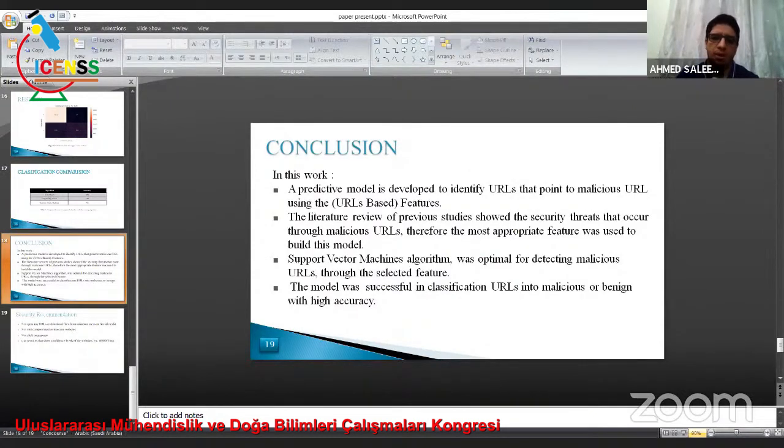Conclusion: In this work, a predictive model is developed to identify URLs that point to malicious URLs using URL-based features. The literature review of previous studies showed the security threat that occurs through malicious URLs. Therefore, the most appropriate features were used to build this model. The support vector machine algorithm was optimal for detecting malicious URLs through the selected features. The model was successful in classifying URLs into malicious or benign with high accuracy.